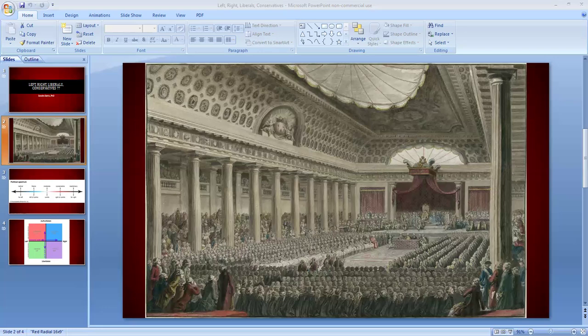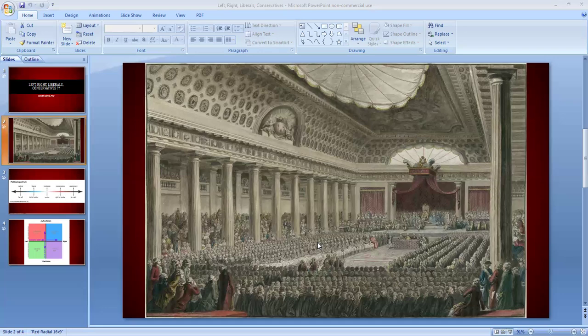Those who supported the revolution and opposed the king and the monarchy would normally sit on the left side. And those who were kind of undecided, or who did support removal of the king but not the monarchy in general, would most likely sit in the middle. So as you can see, the political ideologies associated with the left and right are more about seating arrangements rather than political ideologies.